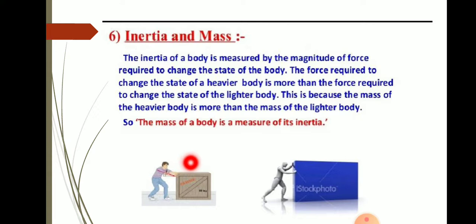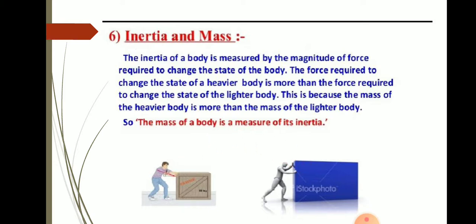Here the force is less if we compare these two. So where is the inertia more? The inertia is more here because the force required is more. That means the mass of an object is more, due to which inertia is more. This is because the mass of the heavier body is more than the mass of the lighter body. So inertia offered is more here. Here the inertia is less.